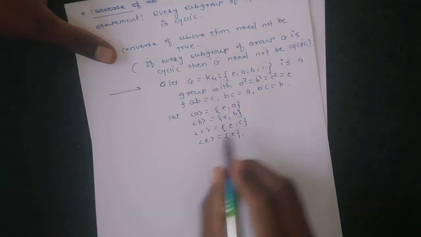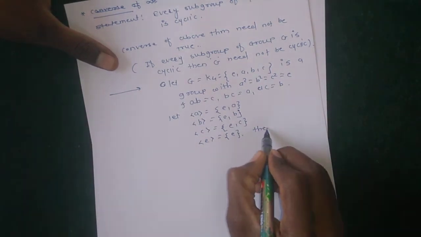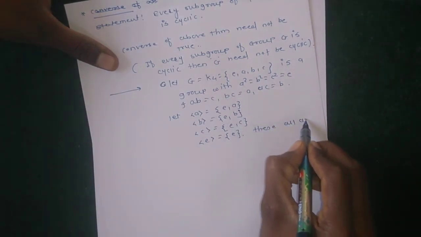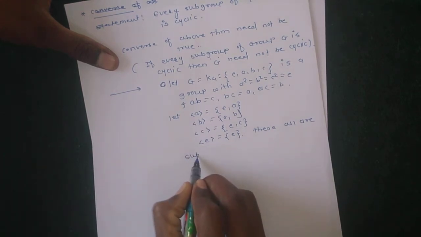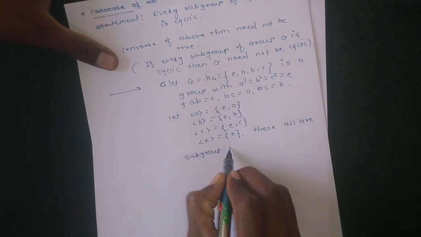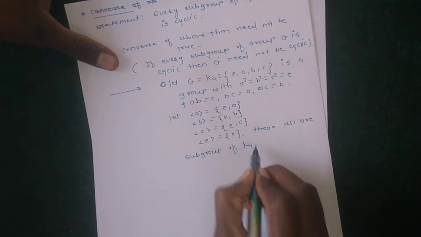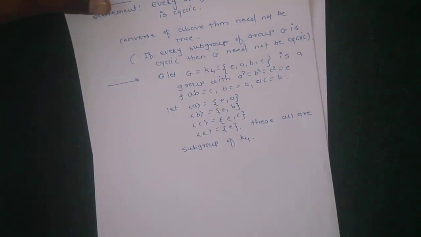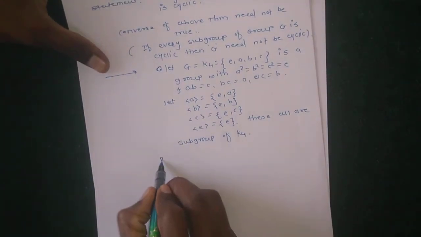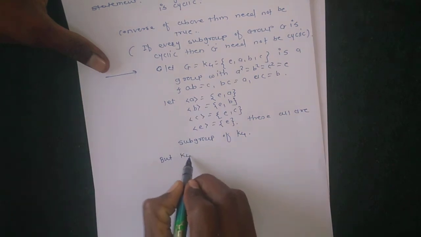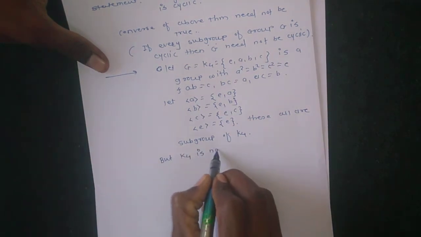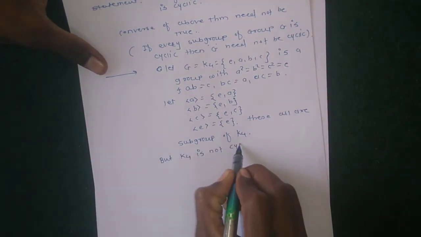These are all subgroups of the Klein 4 group K4, but K4 is not cyclic. Why?